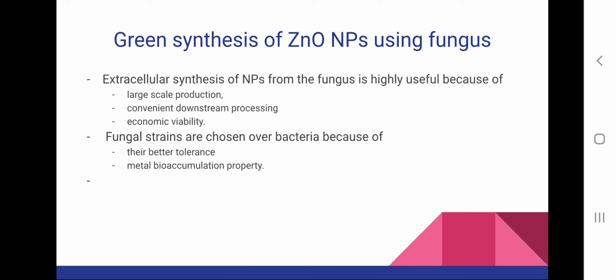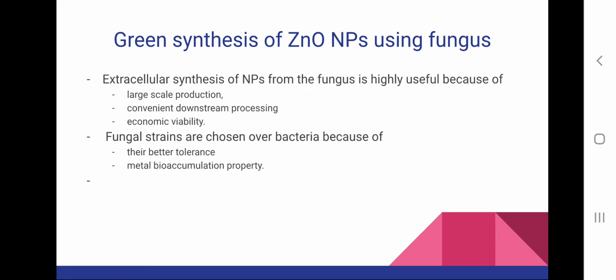So using fungus for synthesis of nanoparticles is preferred rather than bacteria because of their tolerance and also metal bioaccumulation properties. So the most suitable method is using plants, after that fungus, and the least preferred method is synthesizing nanoparticles using bacteria due to the disadvantages associated with it.